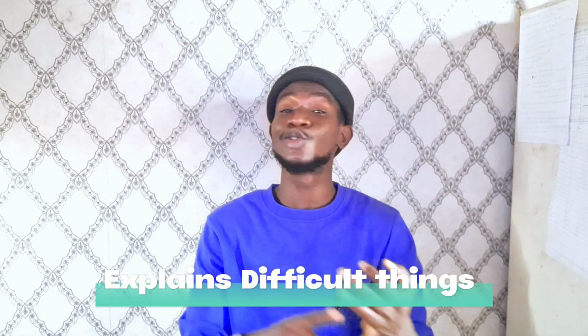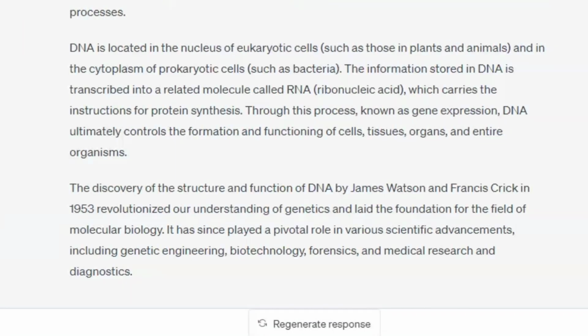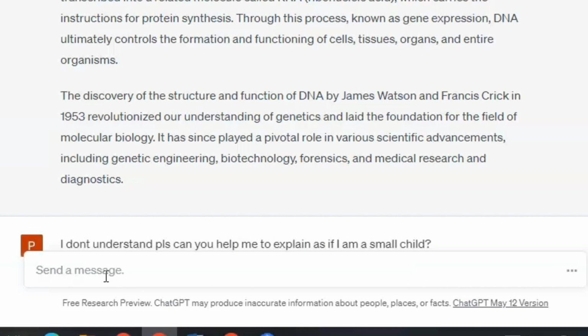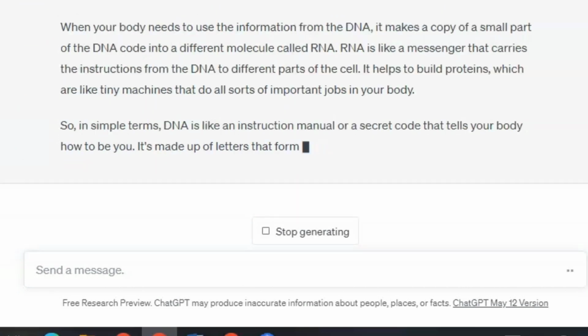ChatGPT can also help you to explain things that you don't understand in class or during study. So any topic that you don't understand, just tell it to help you to explain. Even after explaining and you don't understand, just tell it to explain it to you as if you were a small child, and it will help you to break it down to the simplest way so that you can understand.